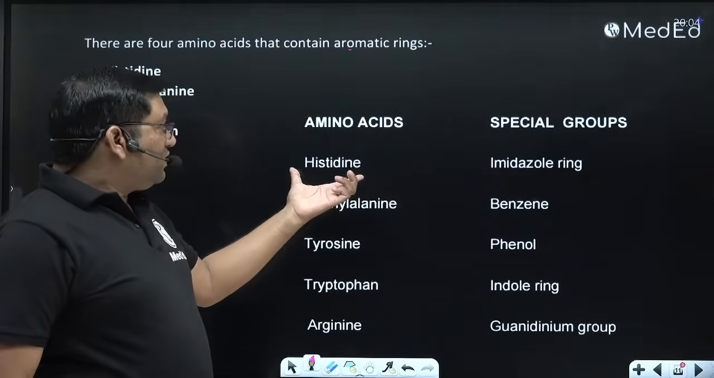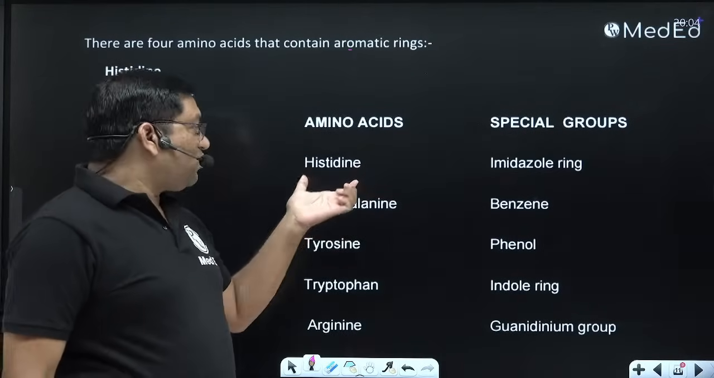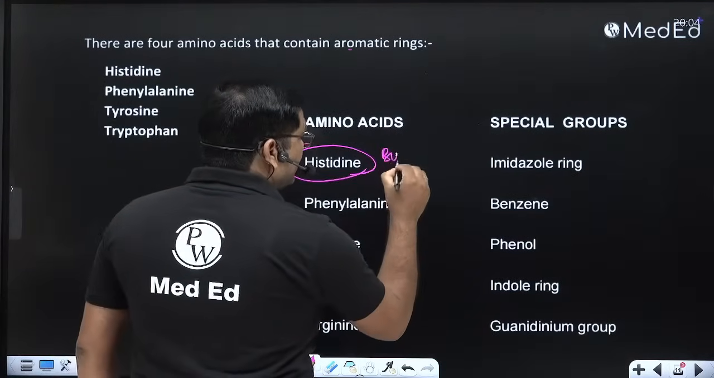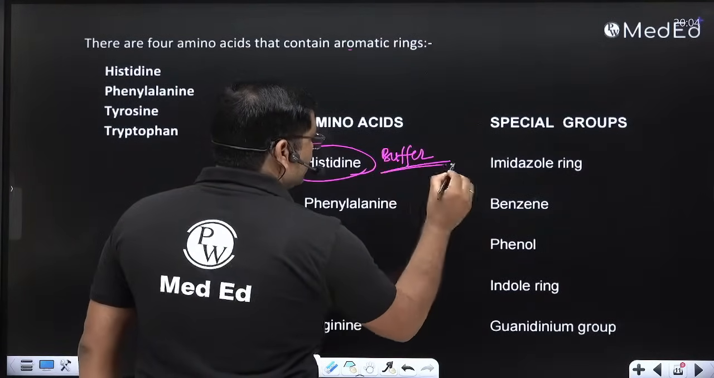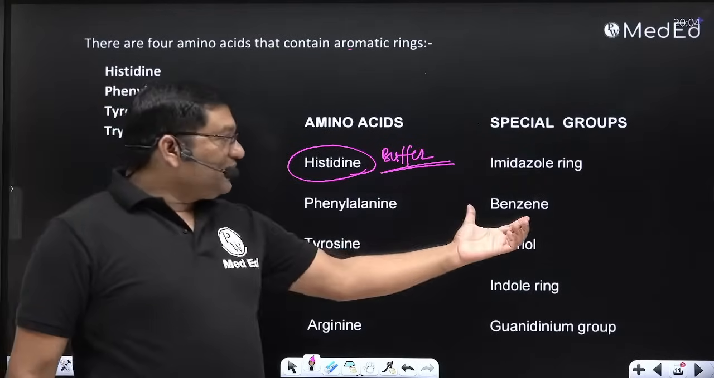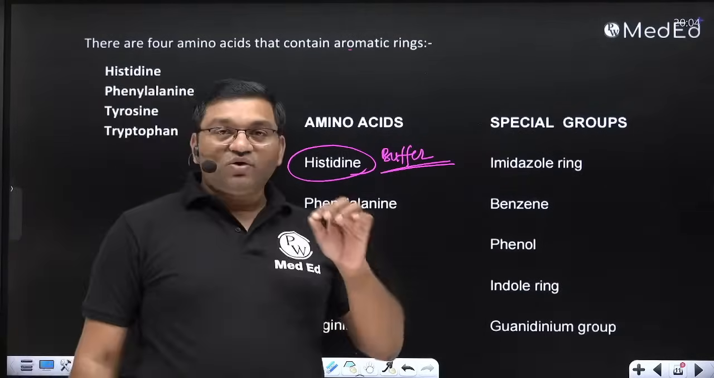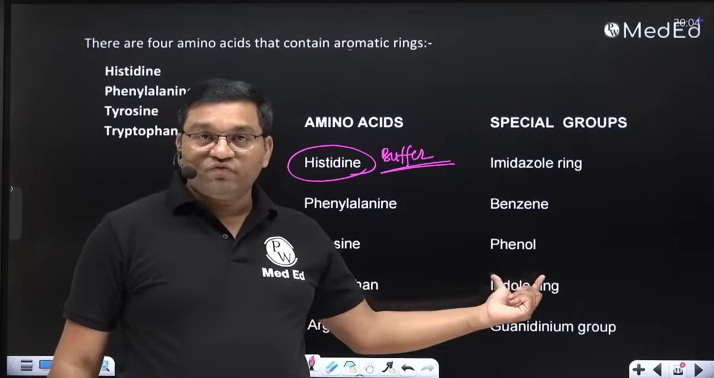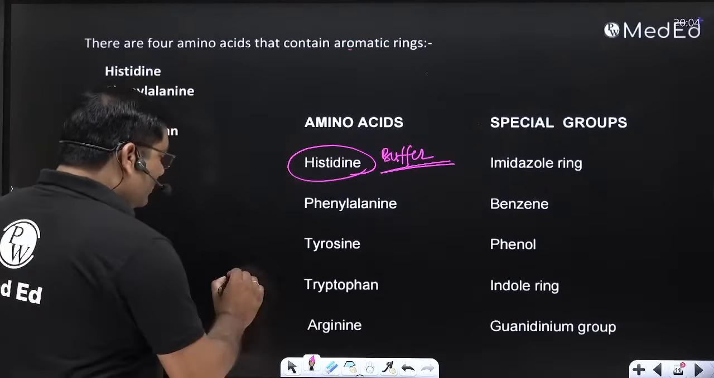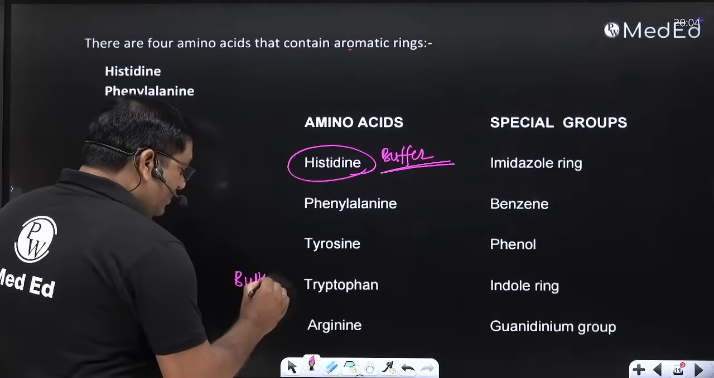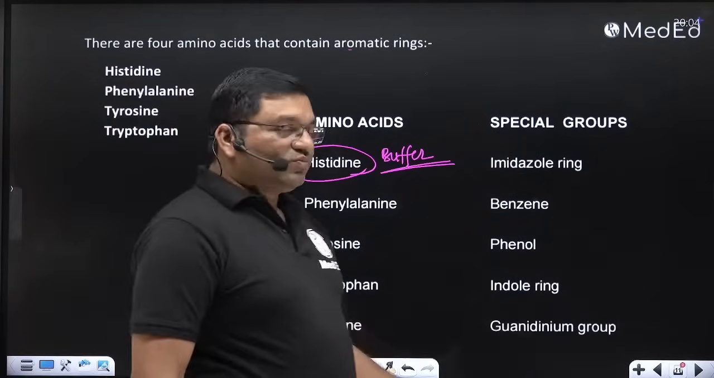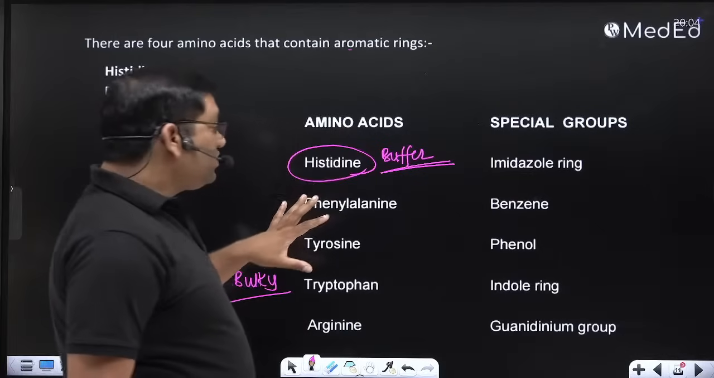The imidazole group of histidine is important in the buffering action. Histidine is important in the buffer mechanism. Phenylalanine contains a benzene ring. Tyrosine contains a phenolic OH group, which gives the Millon's test positive. Tryptophan contains an indole ring; it is a bulky amino acid. And arginine contains a guanidinium group. So these are the special groups present in amino acids.